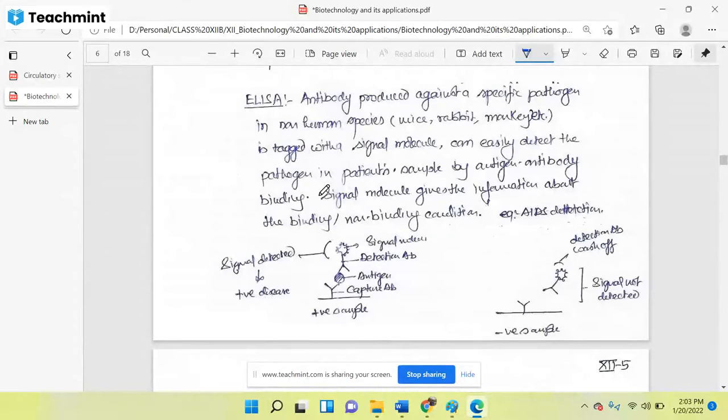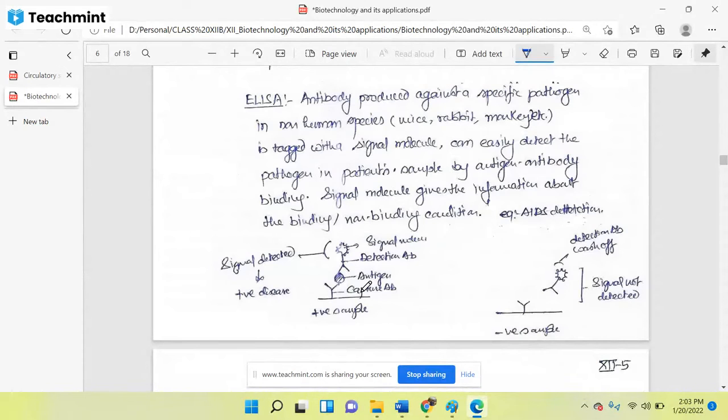Suppose a patient is coming and giving a sample for the detection of coronavirus. We will take the blood from that person and immobilize the blood here on the surface. After that, since we have produced antibodies against that particular antigen, meaning against that coronavirus, we will allow that antibody to attach.